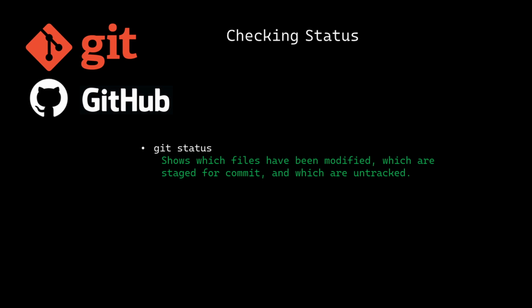How to check the status of your GitHub repo? When we do this, the tracked files are already known to Git, and the untracked files are new files that Git has not yet recognized. So if we type git status, it will show you which files are tracked, which files are untracked, which files have been modified, and which are staged for commit.